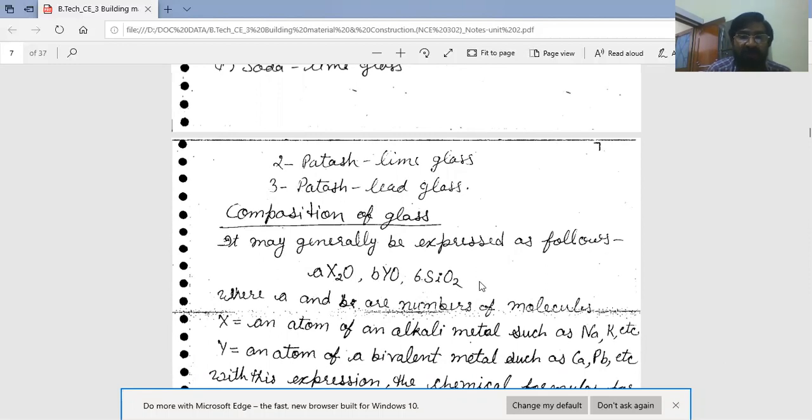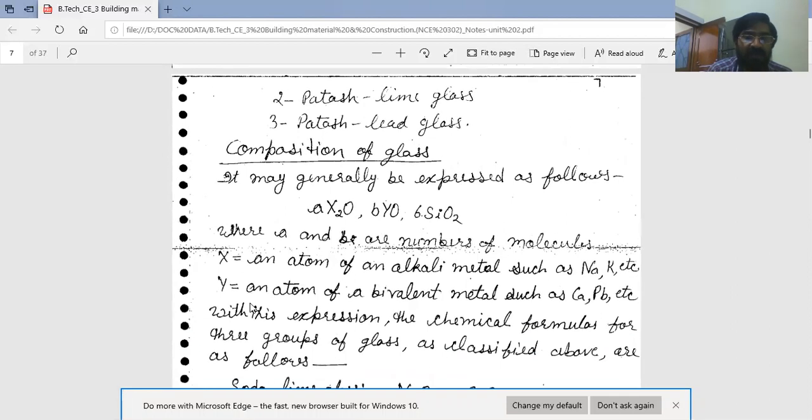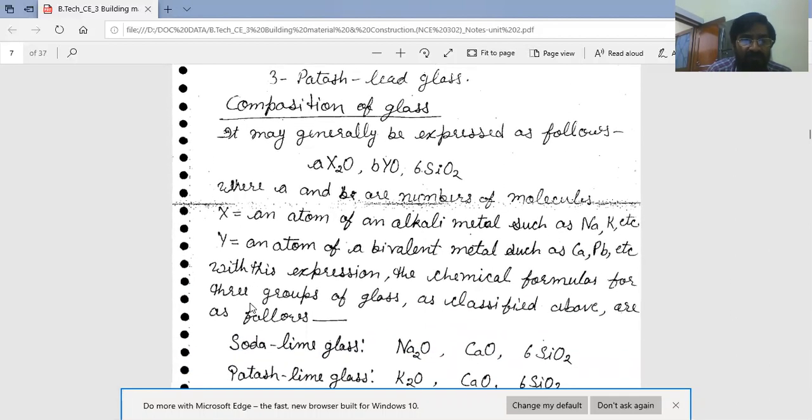This is the general formula for any type of glass: AX2O.ByO.6SiO2, where A and B are numbers of molecules, X is an atom of an alkali metal such as sodium, potassium, etc., and Y is an atom of a divalent metal such as calcium, lead, etc. With this expression, we can write the chemical formula of the three groups of glass classified above.